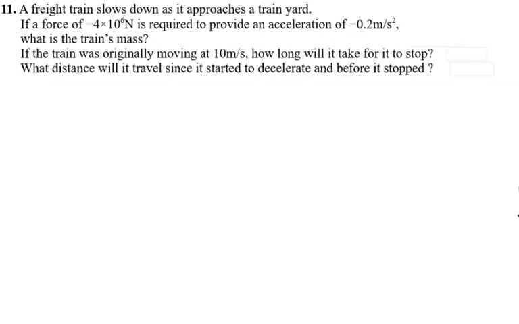In this question, they say a freight train slows down as it approaches the train yard. A force of 4 times 10 to the 6, which looks like the net force, is required to provide an acceleration, so they give you the acceleration and you have to figure out the train's mass. For the first part, the net force is equal to mass times acceleration.